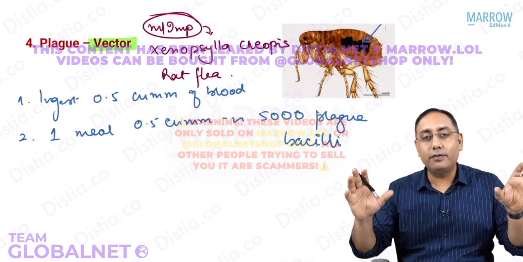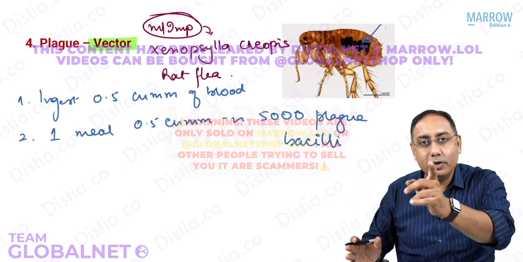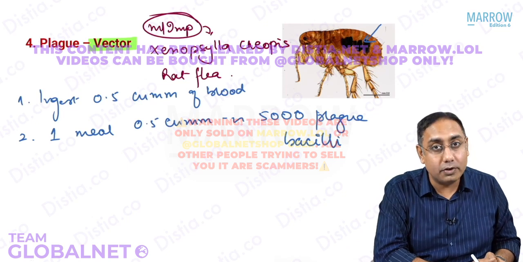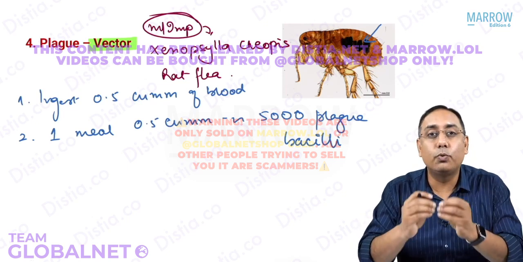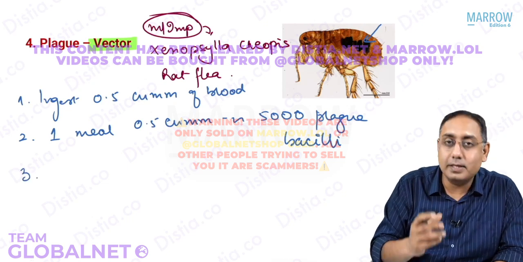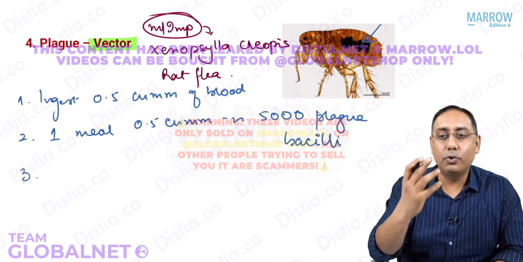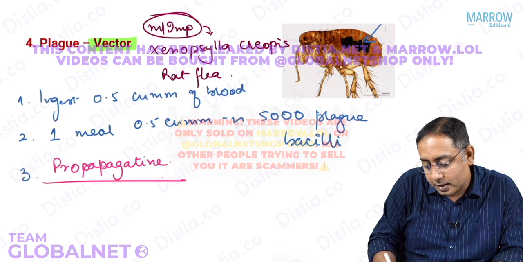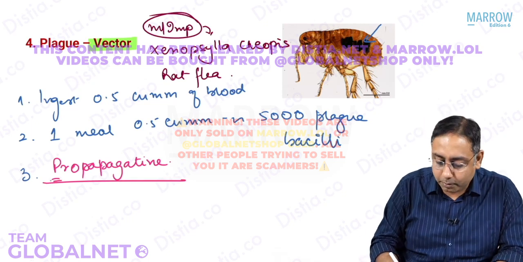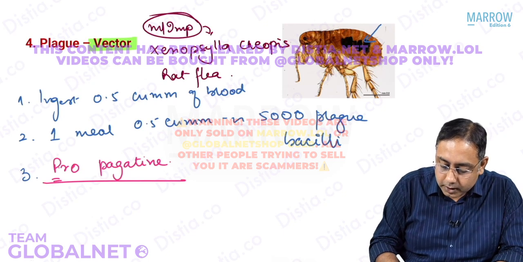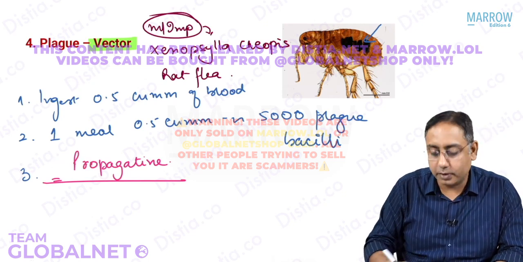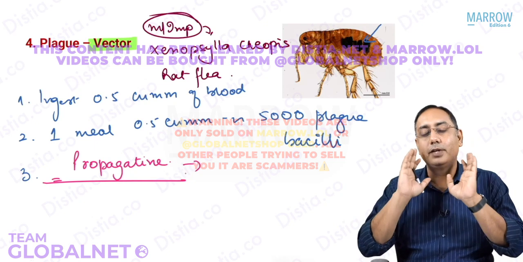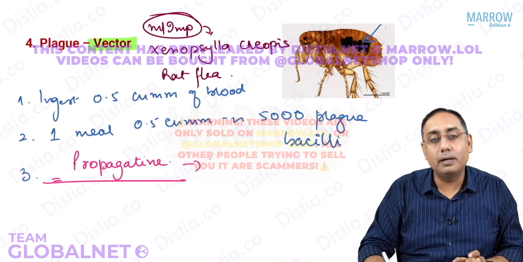Do you remember? We have talked about it in many different modules, in entomology and in modes of transmission when we talked about infectious disease epidemiology. Please note, write down in golden words, that the plague bacilli will show a propagative transmission. P for plague, P for propagative transmission. What do you mean by propagative? The plague bacilli is going to enter and replicate. There is no change in shape, there is only change in number.